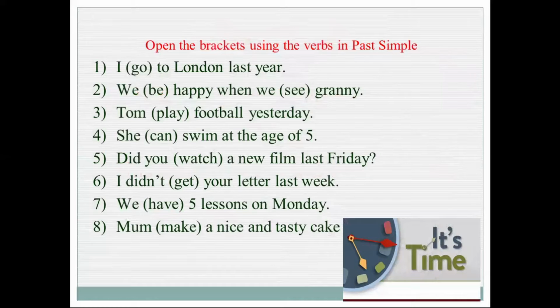And this is an exercise of conjugating using the verbs in the past simple tense. Before doing this task, I want you to show some video about past simple tense. Okay, wait a minute, please.